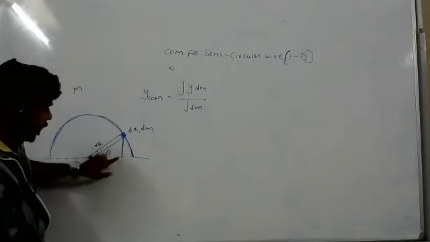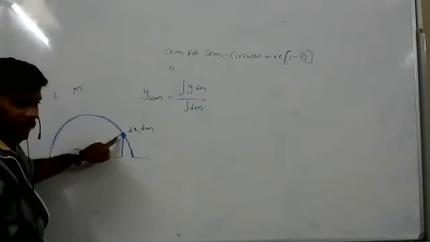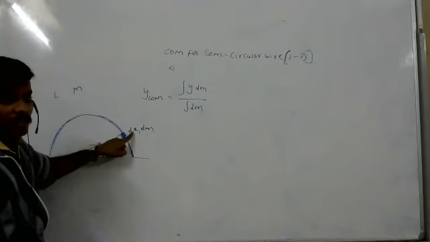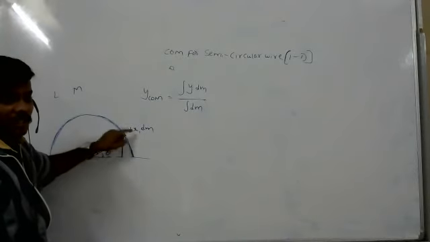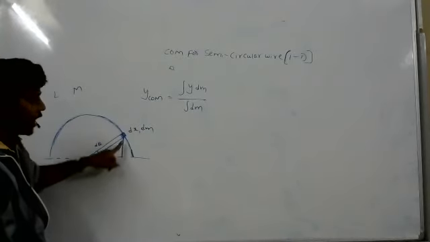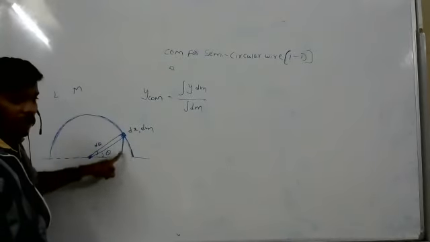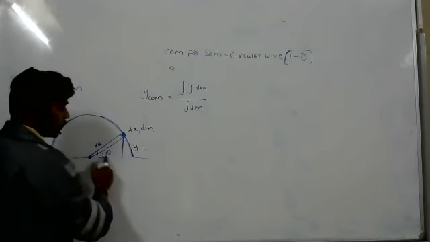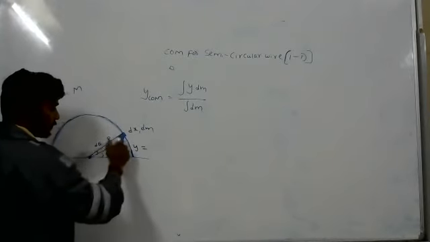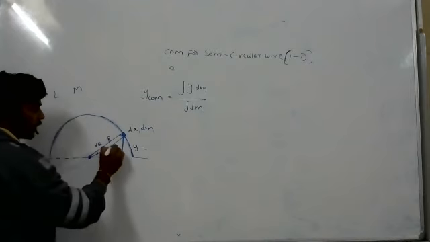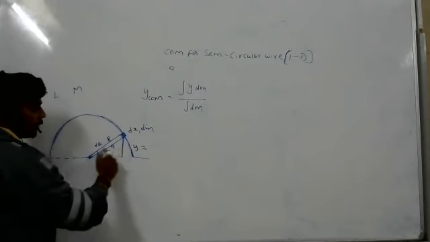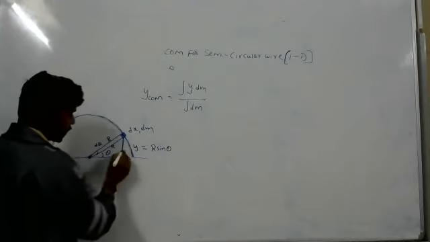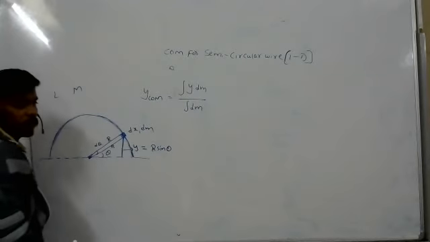Now tell me, it is the y distance. In the y distance, we have considered one mass, dm mass, in the dx element, existing along the y direction. So what is y? Here it is r, the radius. Everywhere it is the radius only. Opposite side by hypotenuse, so you will get r sine theta. So this distance is y equal to r sine theta.